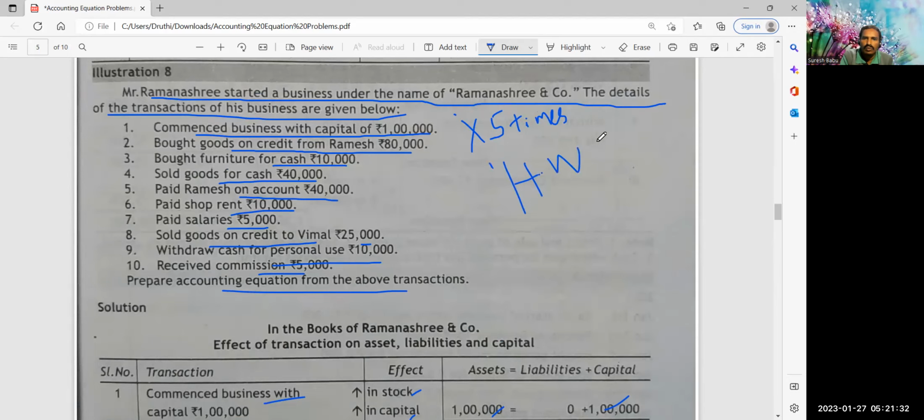Those who don't do the homework and send me the scanned copy, there will be a penalty. Okay, penalty. So what is the penalty? The penalty would be rupees 2 per day. How much? Rupees 2 per day.